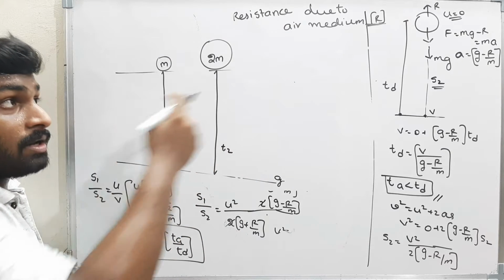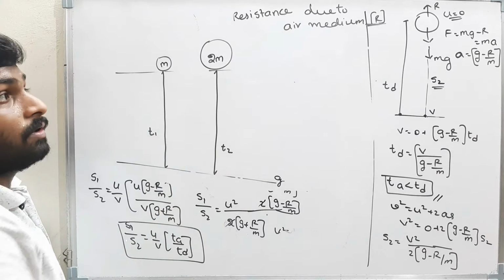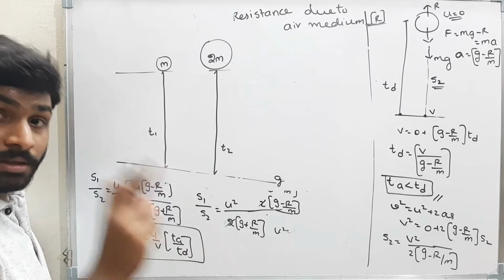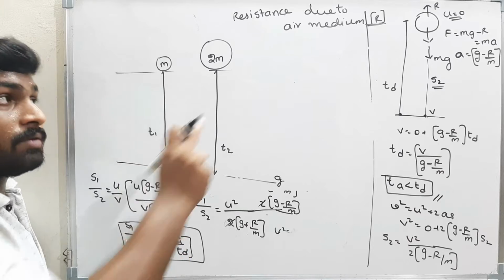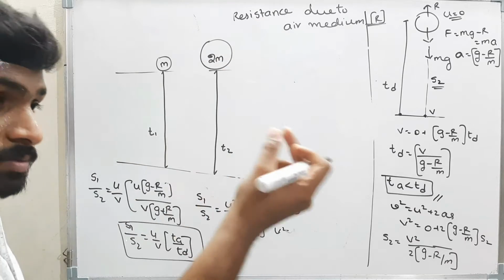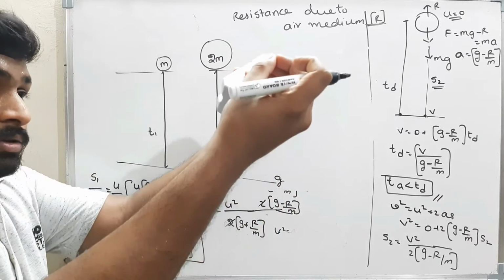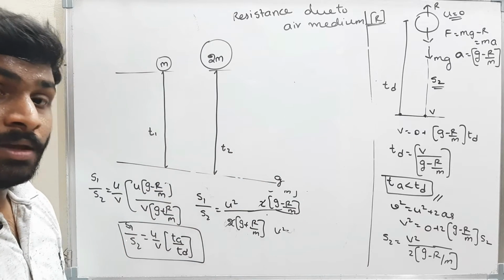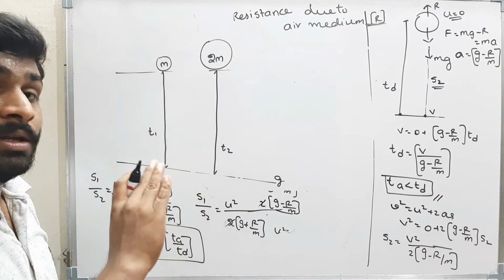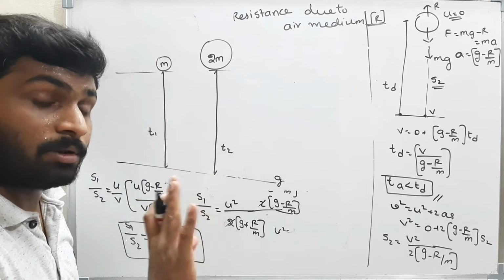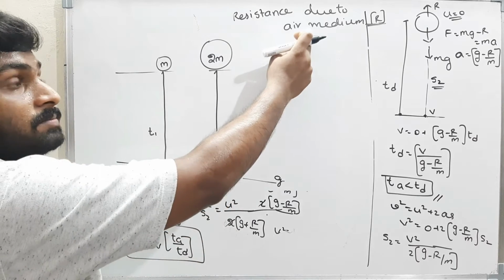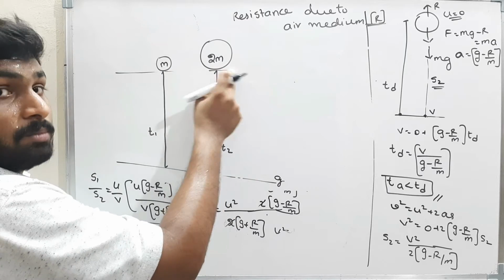Whenever there is resistance, both the bodies won't come down at the same time. Usually when there is no resistance, even though it is a small body or a big body, both will reach the ground at the same time. When there is no resistance, the time of ascent and time of descent won't depend on the mass of the bodies. But if there is some resistance, then they will depend on the mass of the bodies.